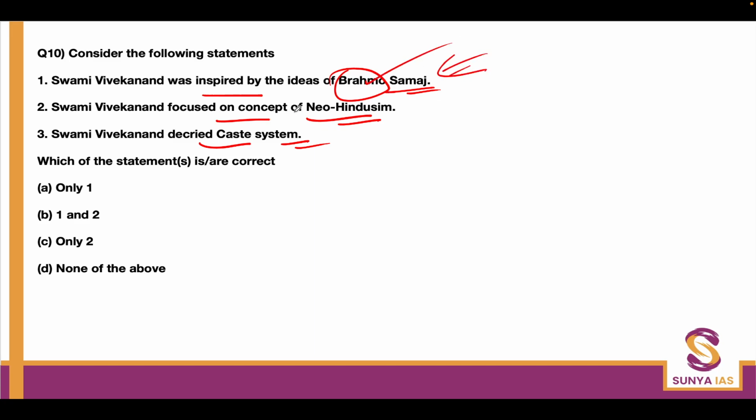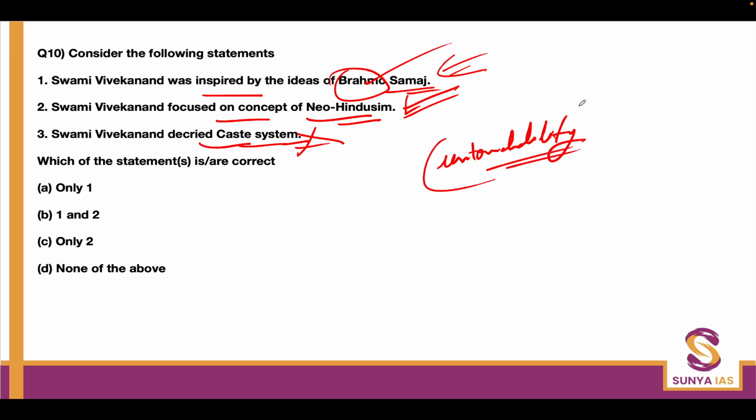That is true. Vivekanand focused on the concept of Neo-Hinduism. That was actually evolved by him. So surely he focused on it. The second statement is also true. The third statement: Swami Vivekanand decried caste system. This is actually wrong. He decried the whole idea of untouchability, and he also highlighted the ill behavior in the caste system, but he never derided the whole caste system as such. The third statement is wrong. First and second is correct. That is the B answer.